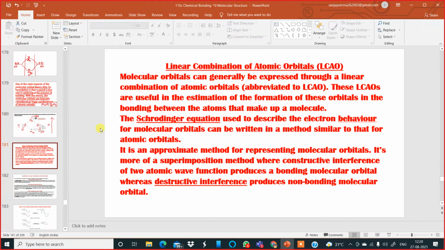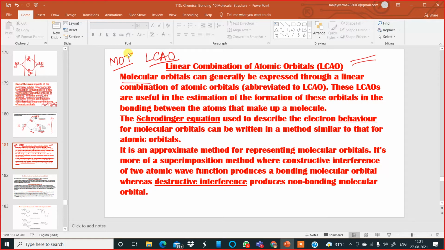Have a look at the next slide. That is what I was talking about. The most important factor for the formation of molecular orbitals is linear combination of atomic orbitals, and it is a method called linear combination of atomic orbital method, LCAO. Get used to this term. Get used to MOT, MOT means molecular orbital theory. Get used to LCAO, linear combination of atomic orbital method.